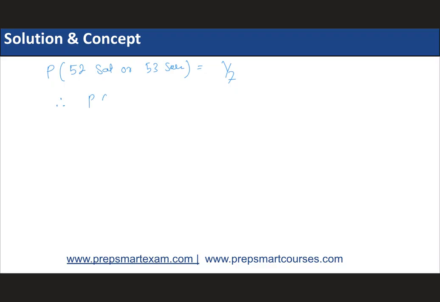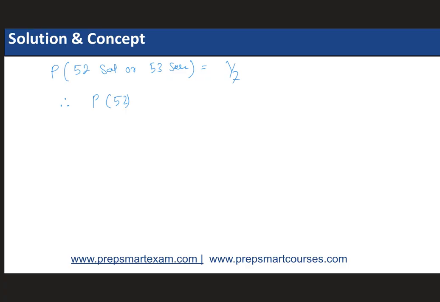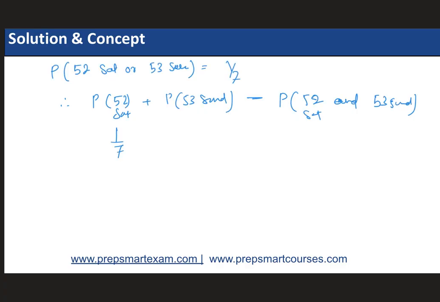So it will be like this: p of 52, that is Saturday, plus p of 53, that is Sunday, minus इनका जो intersection है इसे हटा देना है, p of this 52, that is Saturday, and 53 Sundays. Okay, so put in the values now, as simple as that. 1/7 plus here it will be 6/7, and that common then correct 1/7. The final answer is 6/7.